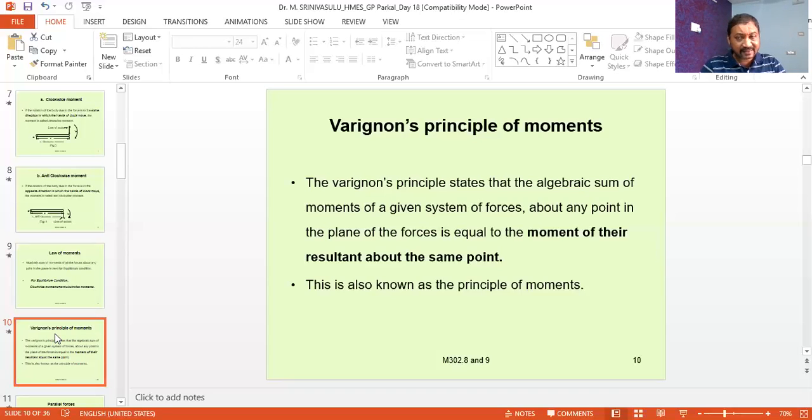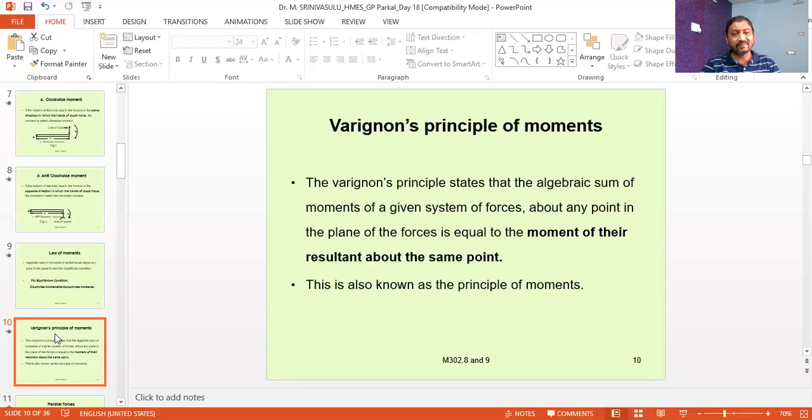In the previous case, as we discussed, the law of moments is applicable to the body when the body is maintained at equilibrium condition. That means when the body is at equilibrium condition, the resultant force acting on the body must be equal to zero.